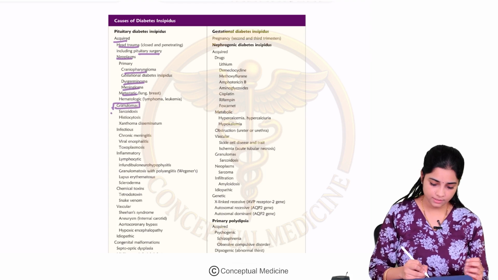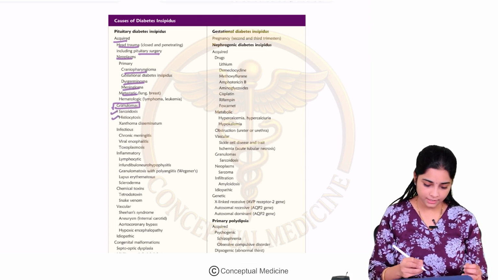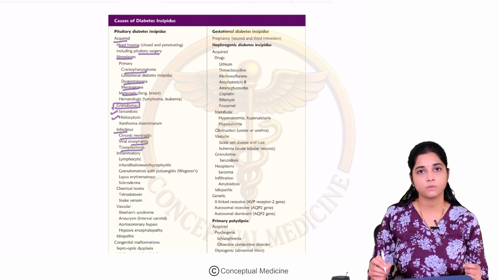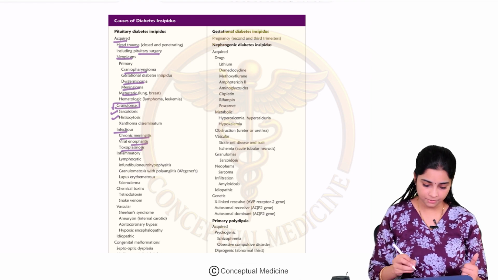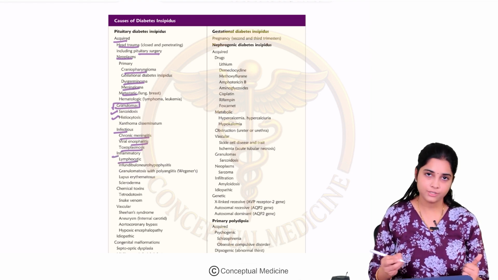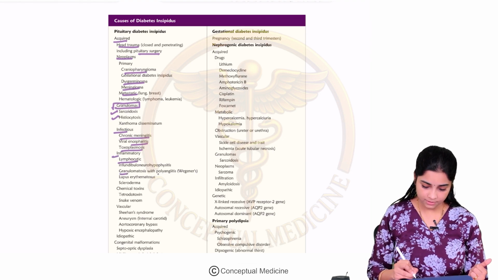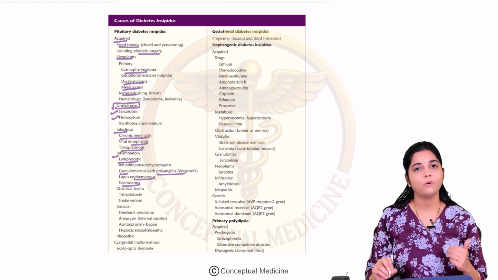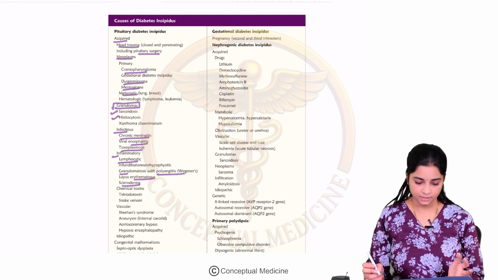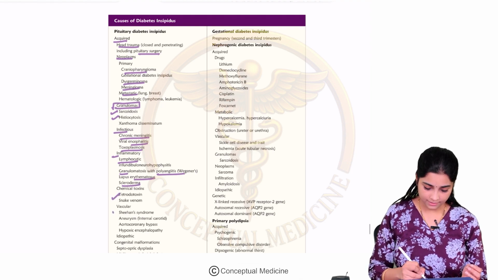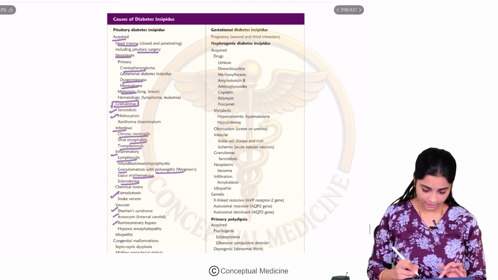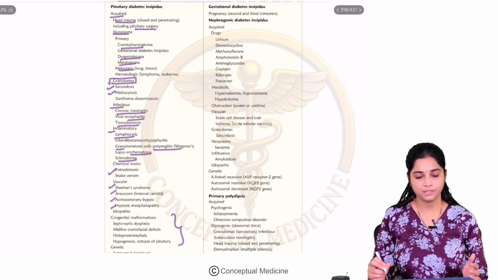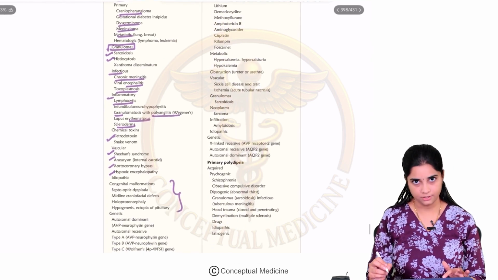What are those disorders? Sarcoidosis, histiocytosis. Then chronic infections like chronic meningitis, encephalitis, and toxoplasmosis. All of these can also cause damage to your pituitary. Then inflammatory conditions like lymphocytic hypophysitis, granulomatosis with polyangiitis, which is Wegener's granulomatosis, SLE, and scleroderma. All of these can cause damage to your posterior pituitary. Then toxins, vascular causes like Sheehan's syndrome and aneurysm, hypoxic encephalopathy, congenital malformations that we have already learned, like septo-optic dysplasia, and genetic conditions.